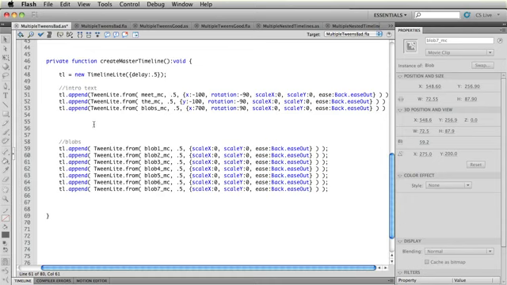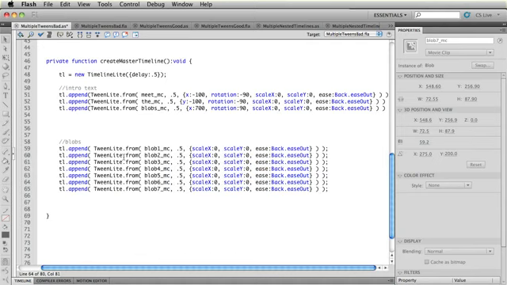Now what we're going to do is focus on using the appendMultiple method to condense each of these groups of tweens. Let's take a look right here first. All of these tweens are exactly the same. And whenever you have code that repeats like this, it makes it very difficult to make global changes to all of these tweens. Right now, if I wanted each tween to be a little bit shorter, I'd have to change that 7 times for the duration. If I wanted to add a little bit more of a stagger or overlap, I would have to add an offset value to each tween.